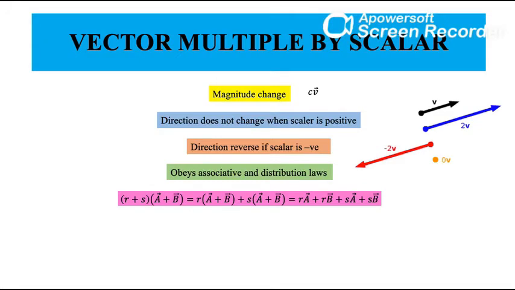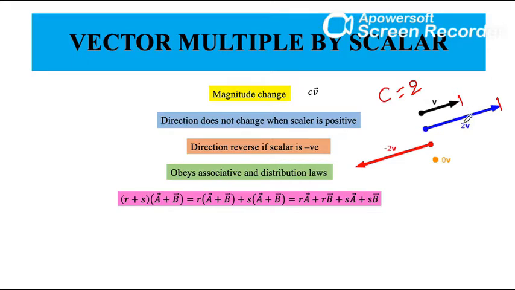Hello everyone. In today's lecture we will see multiplication of vectors. First we will see how a vector behaves when we multiply it by some scalar value. Suppose I have a vector v and I am multiplying it by some scalar value c equal to 2. So now what will happen? The magnitude of my vector 2v is double the magnitude of the original vector, but its direction is the same as my original vector.